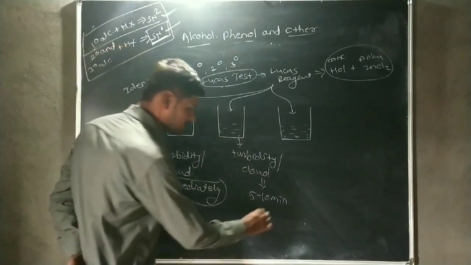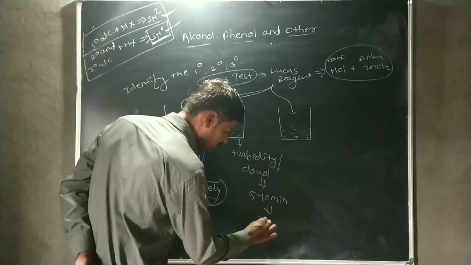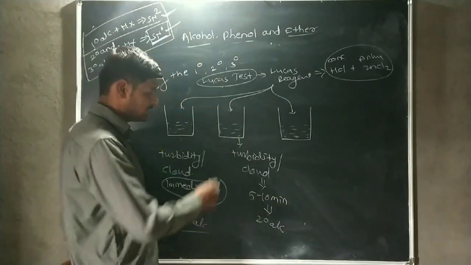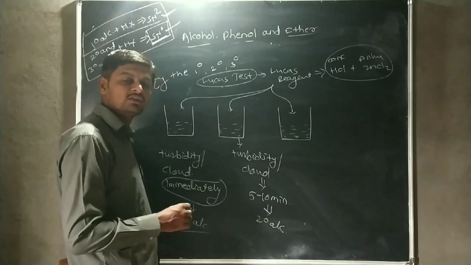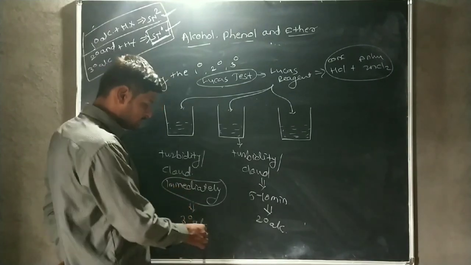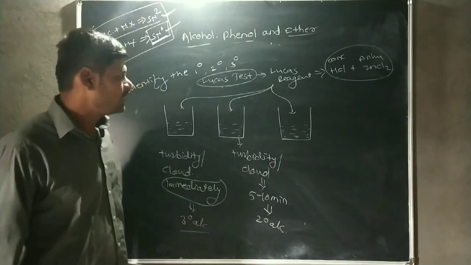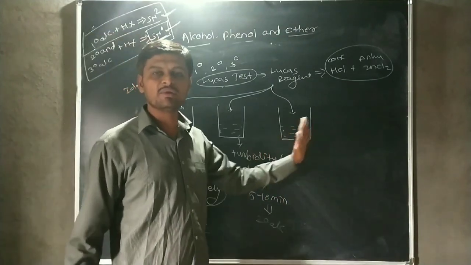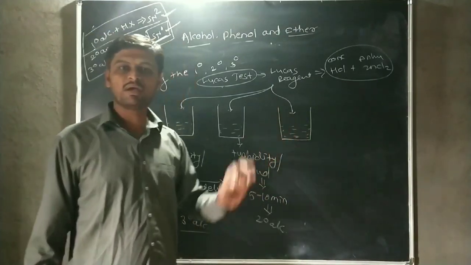That means this is a secondary alcohol, because the reactivity of secondary alcohol is slower than tertiary alcohol. In the case of primary alcohol, we easily conclude that the remaining alcohol is primary.